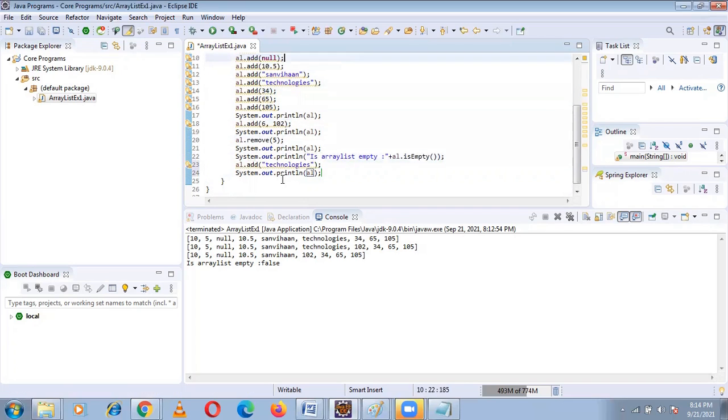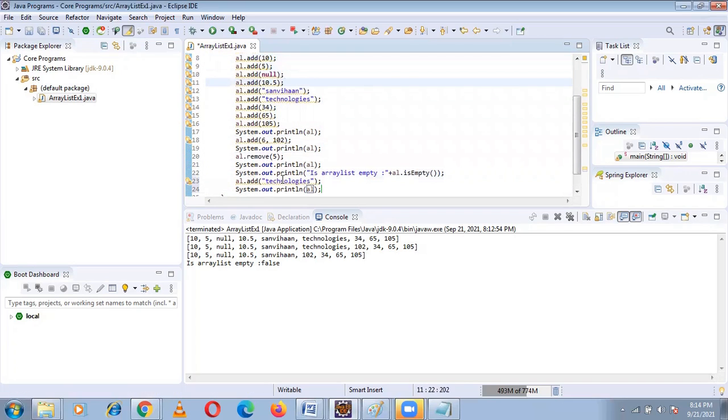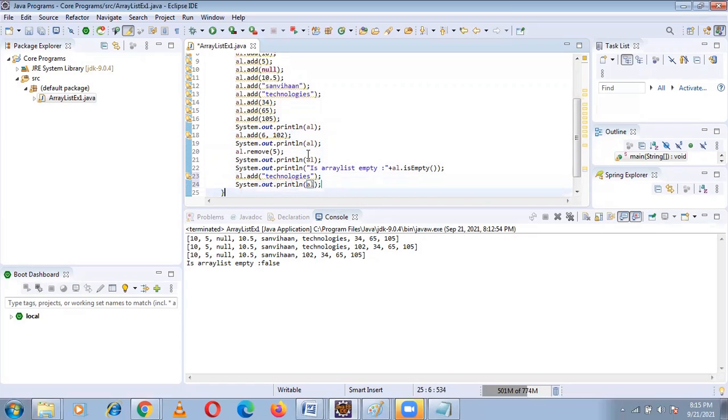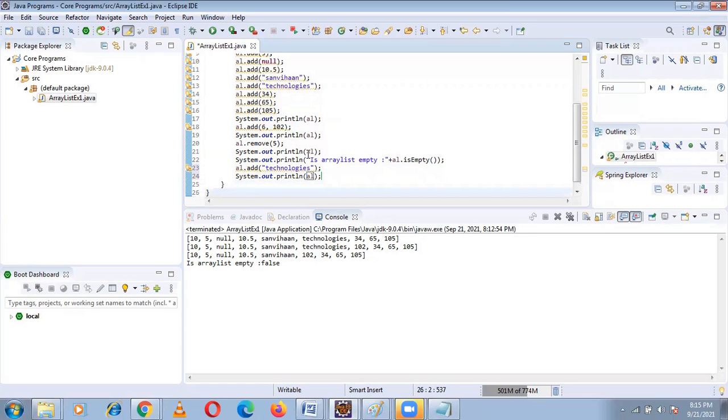First of all, this is size 9. And I added 102 at position 6. When I added 102, the size became 10. Again I removed an element, and the size became 9. Again I am adding technologies, and the size became 10. It means the size varies element by element.